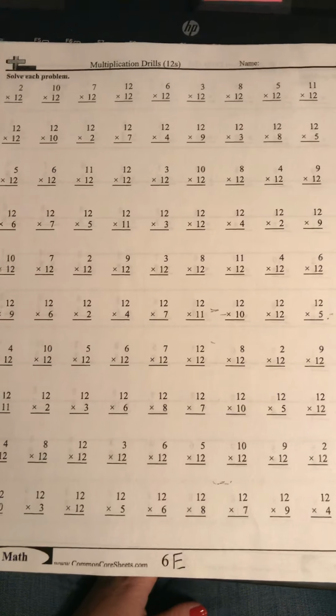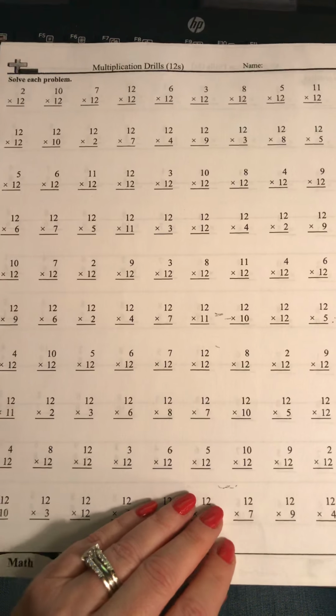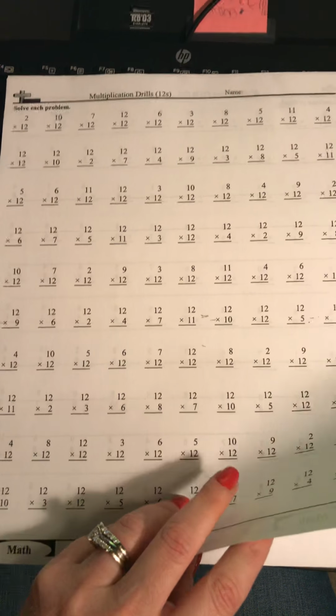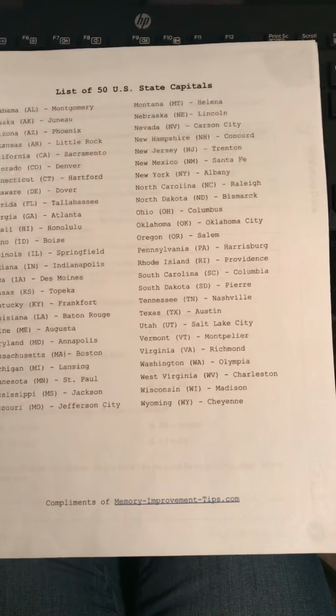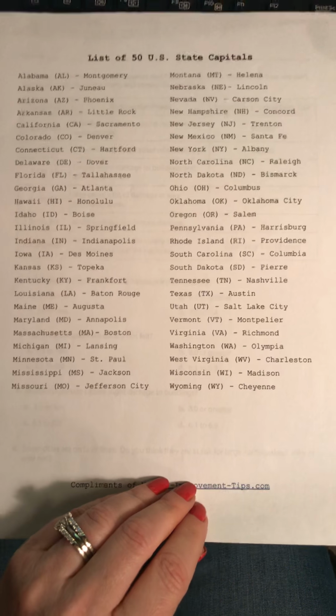Okay, your math for today is another multiplication page. Okay, and these are times 12. So you're going to do all of those problems. That one is a 2-sided sheet, but remember, you're only doing that one side. Okay, you are going to work on your spelling words and sentences. And make sure you're working on your states and capitals for the week.